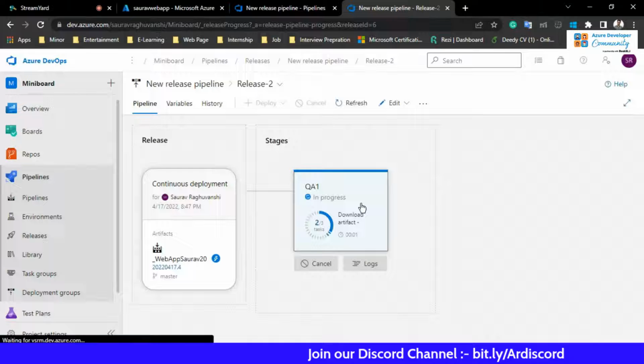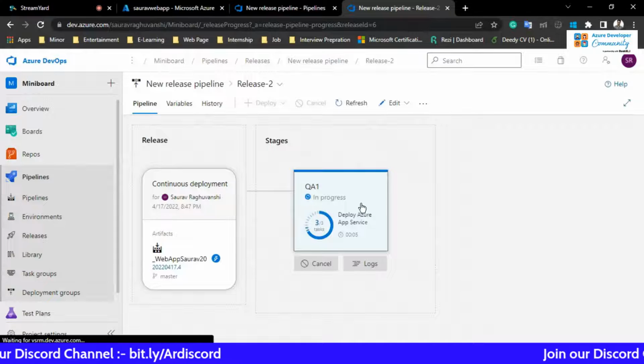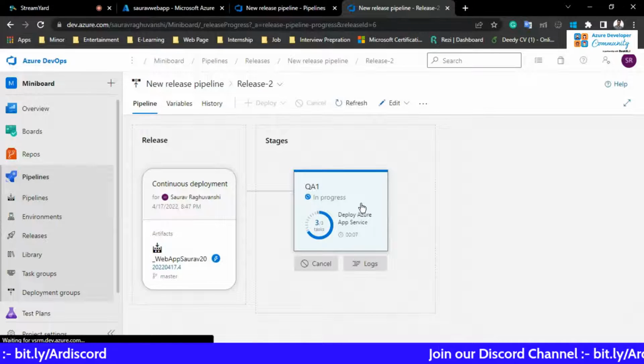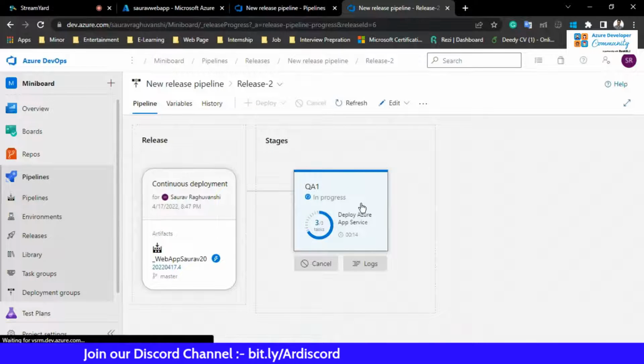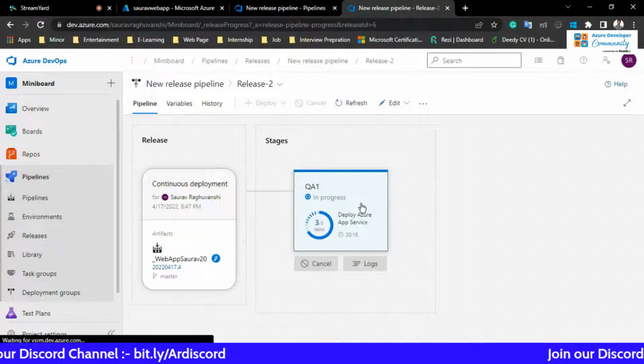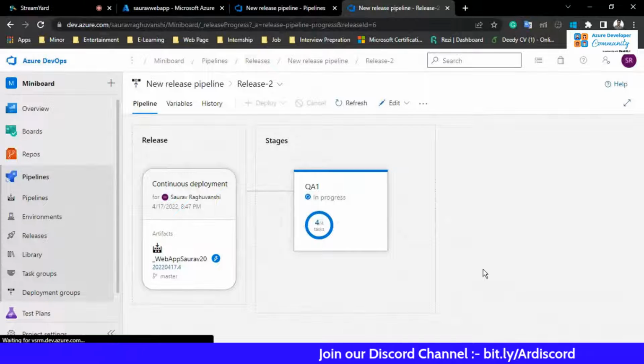I didn't do anything. I just made the changes in the code, and DevOps is going to take care of everything and do the deployment. So we don't have to think about the hassle of every time clicking to do the build, then going to the release pipeline and then deploying it on the application. We don't have to do all these things. These things can be automated, and this is what we want.